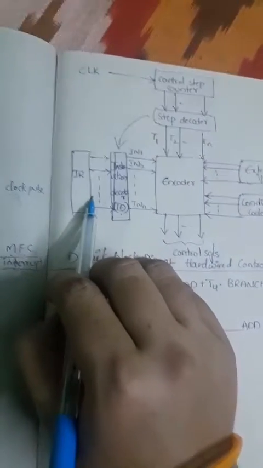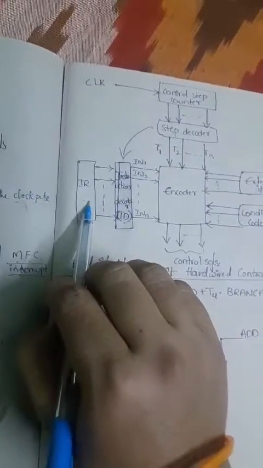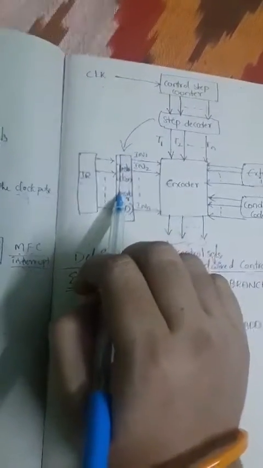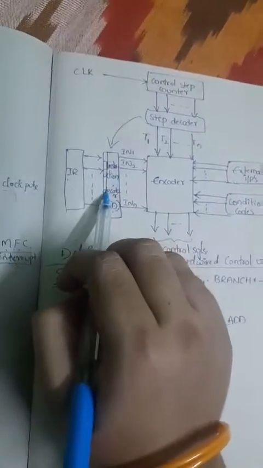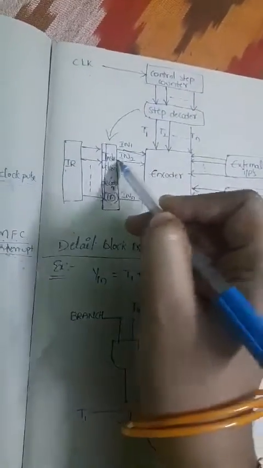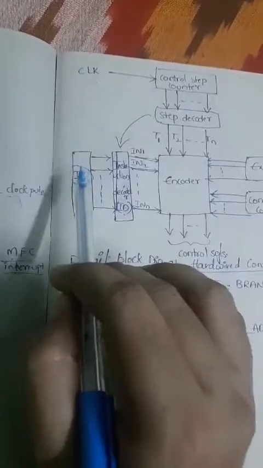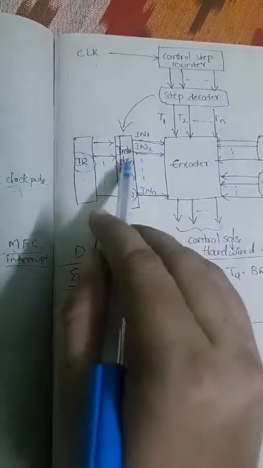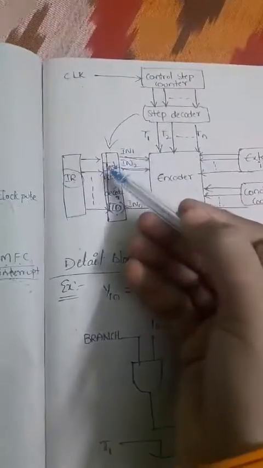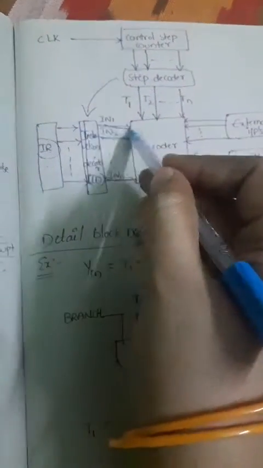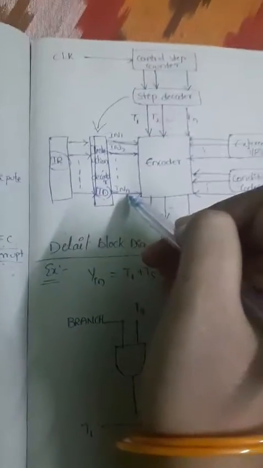So actually that instruction is in coded form. Because it is in coded form, with the help of this instruction decoder it will be decoded. Here we have instruction 1, instruction 2, up to instruction n. The instruction register holds the instructions in coded form, so we verify that code with the help of the instruction decoder. After verifying that coding, we give the instructions to the encoder in the form of IN1, IN2, up to INn.